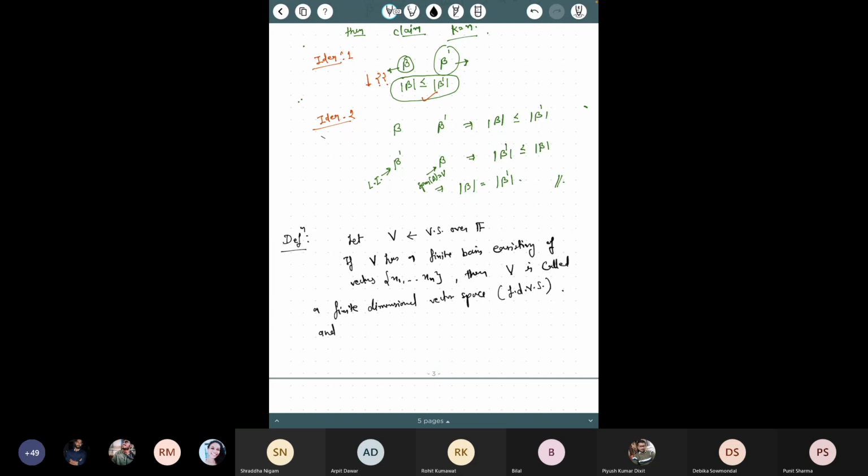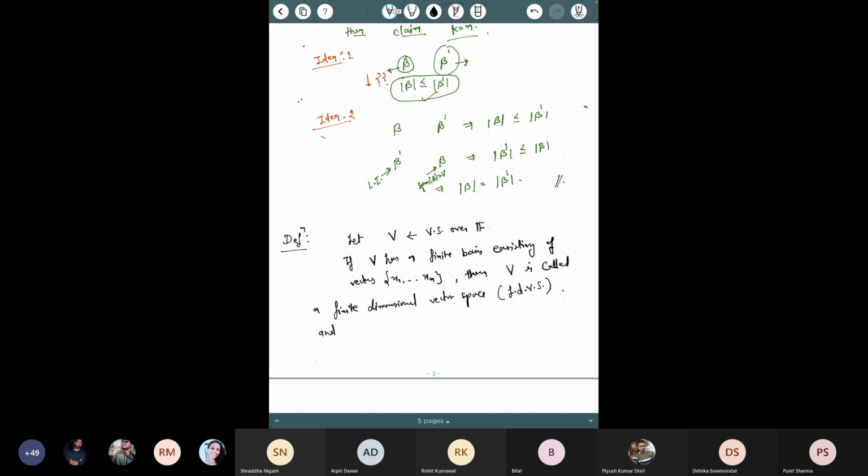And this number n, because we know that if V has a finite basis containing n elements, then every basis will have exactly n elements. So this n is unique for every such vector space, and therefore we give this n a name.